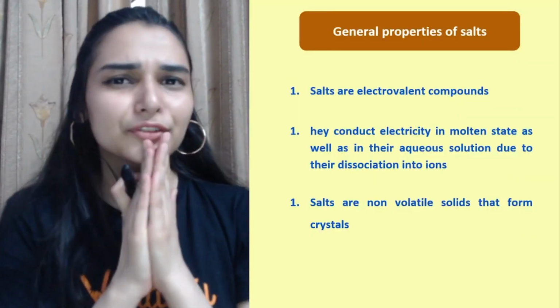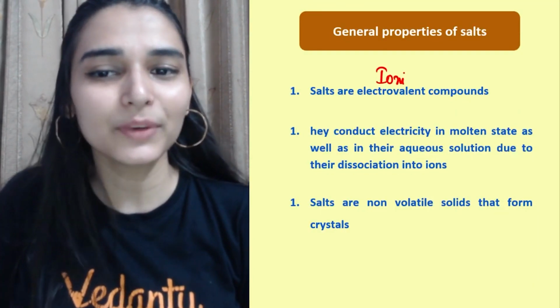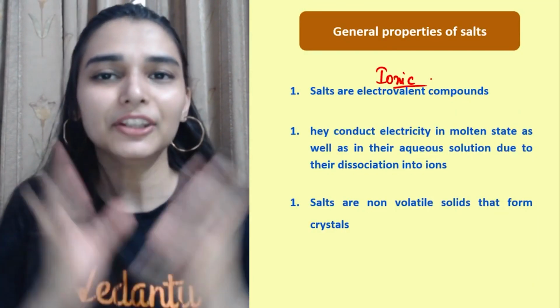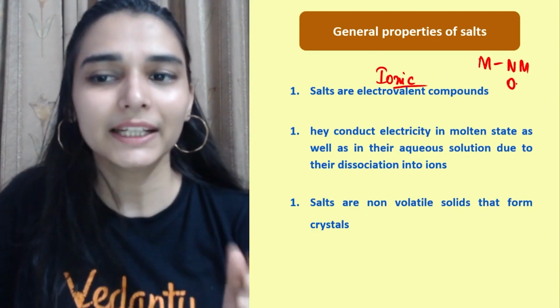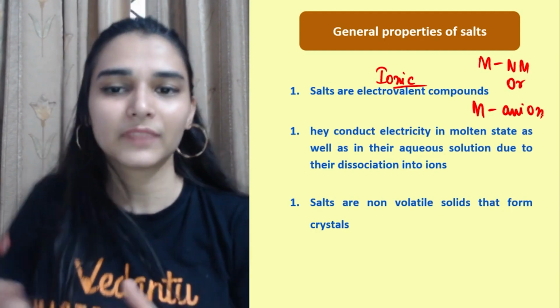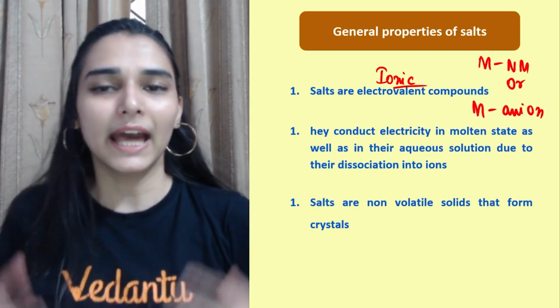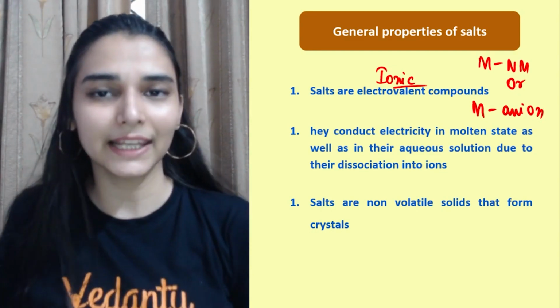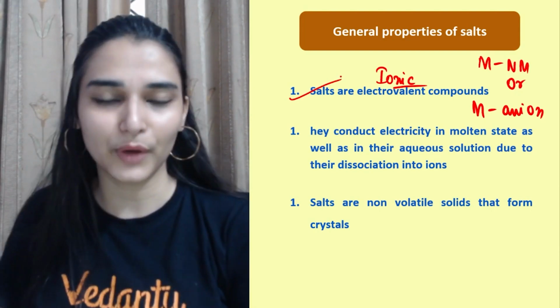General property of salts are generally electrovalent compound, means they are ionic compounds because they are usually formed by the combination of a metal or a non-metal. अगर नहीं होगा non-metal, then metal with some negatively charged ion present होगा, right. So metal usually gives its electron and non-metal would be accepting that electron. So transfer of electron happens, which forms the electrovalent compounds, right.